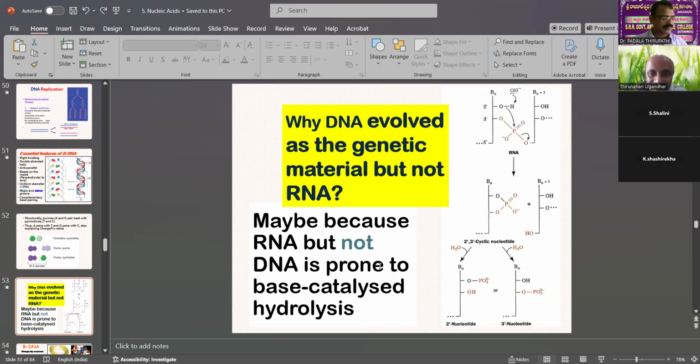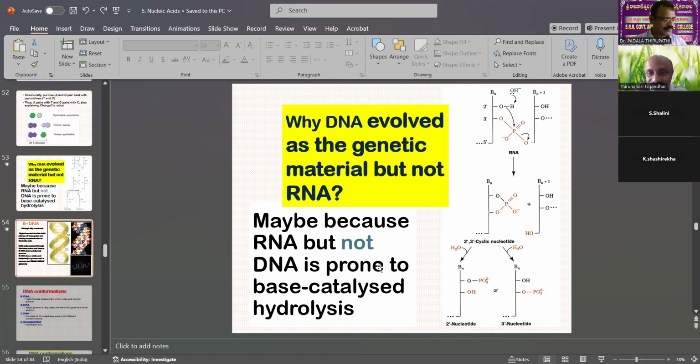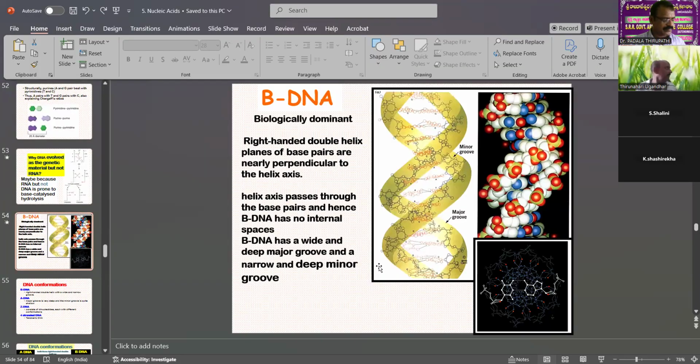Why did DNA evolve as the genetic material but not RNA? Because RNA, but not DNA, is prone to base-catalyzed hydrolysis. B-DNA means biologically dominant.